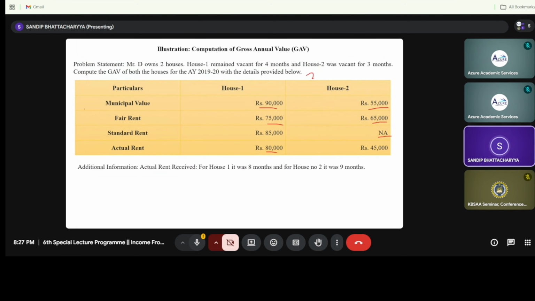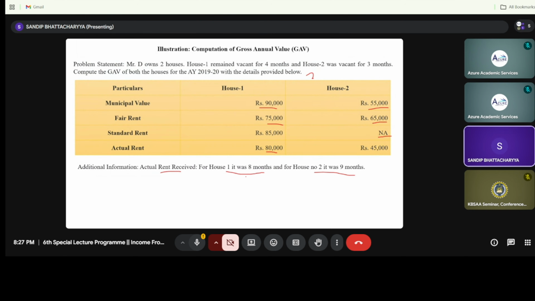Now what is this actual rent meaning? That is the gross annual, that is the total expected rent minus the vacancy period, right? So that actual rent in case of house number 1 is 80,000 and house number 2 it is 45,000. Now this additional information we are receiving, that is actual rent received, for house number 1 it will be 8 months and for house number 2 it will be 9 months.